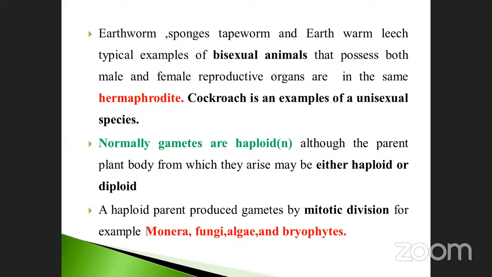Diplohaplontic life cycles. Okay. We consider these headings: diploid, haplontic, and again diploid in nature. Haplo-diplontic and diplohaplontic like that. A haploid parent produces gametes by mitotic division. For example, Monera, fungi, algae, and bryophytes. These are all considered under the heading known as lower plants. Lower plants: Monera, fungi, algae, and bryophytes.